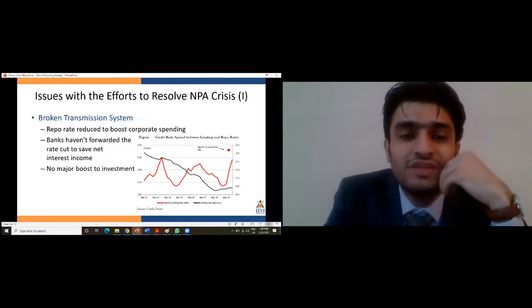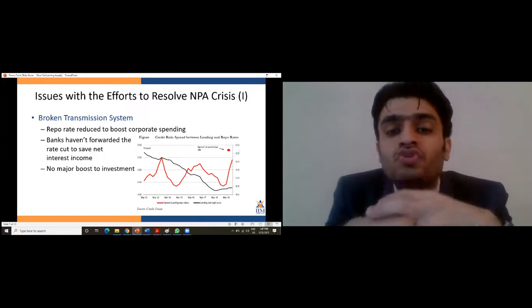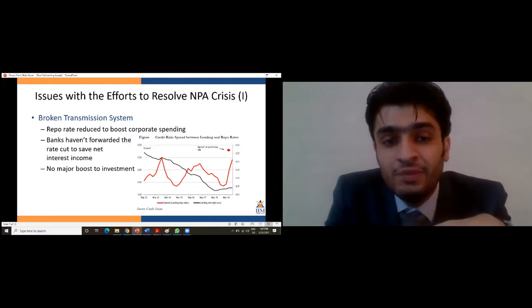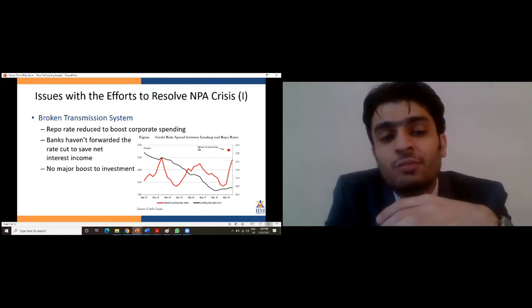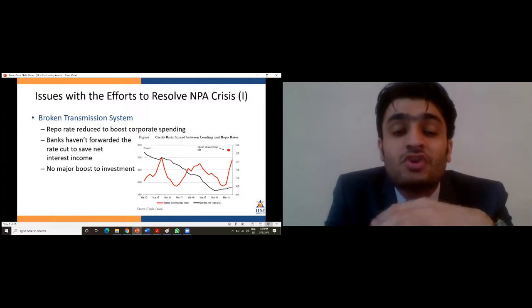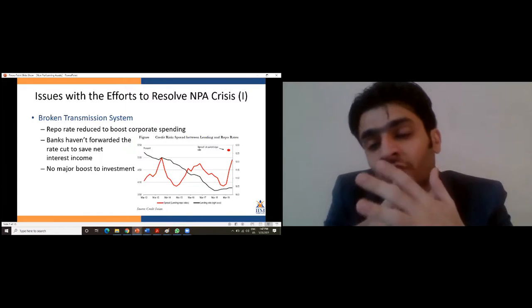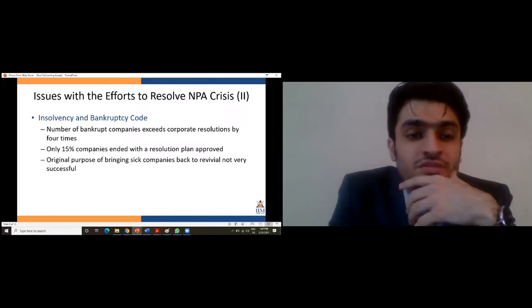However, there are some issues with these efforts. For example, the repo rate. It was cut down to boost corporate spending. However, banks which were already under stress because of NPAs and didn't have confidence in the economy did not forward this repo rate cut to the corporates. So that meant that the investment didn't get the kind of boost it was supposed to have. This is what we call the breakdown of the transmission system.